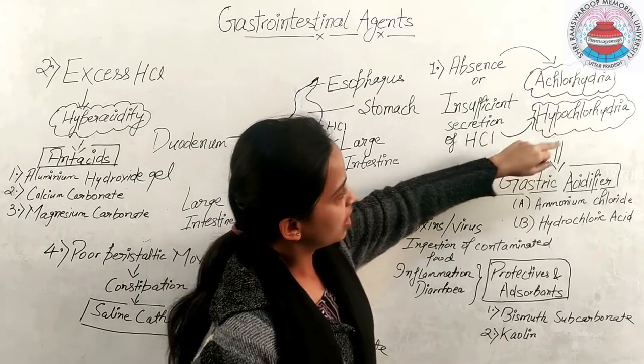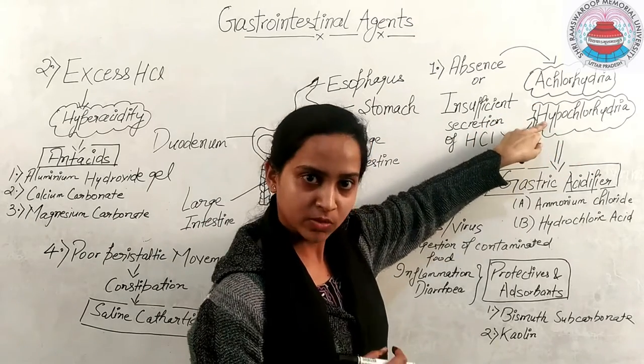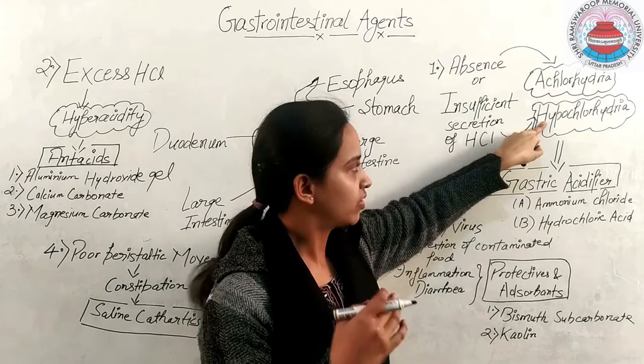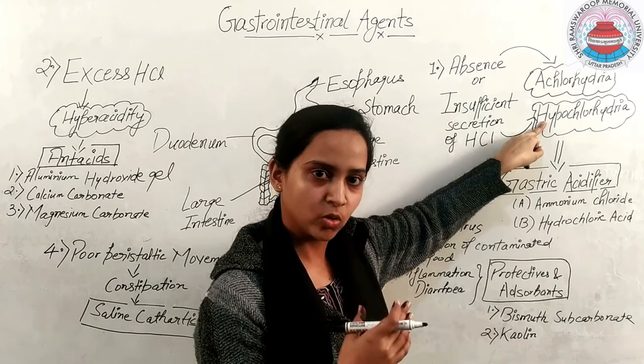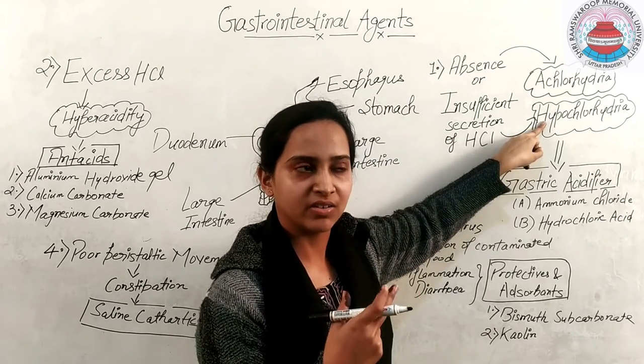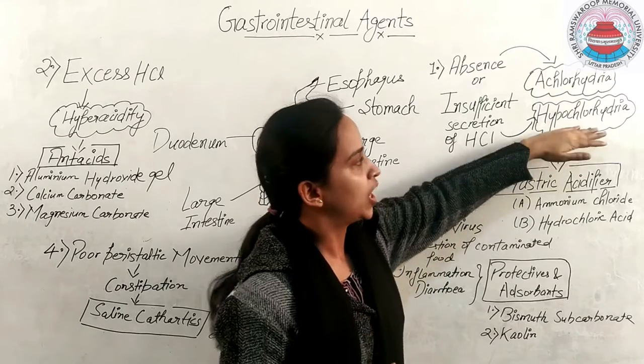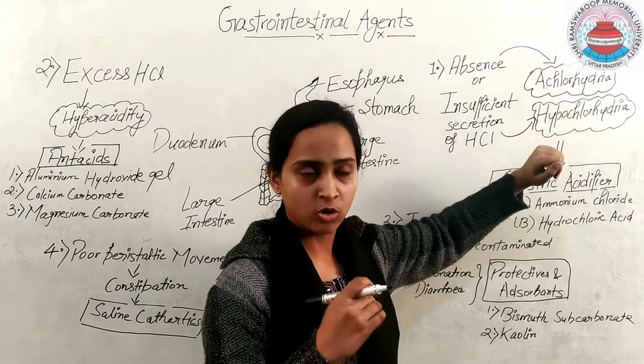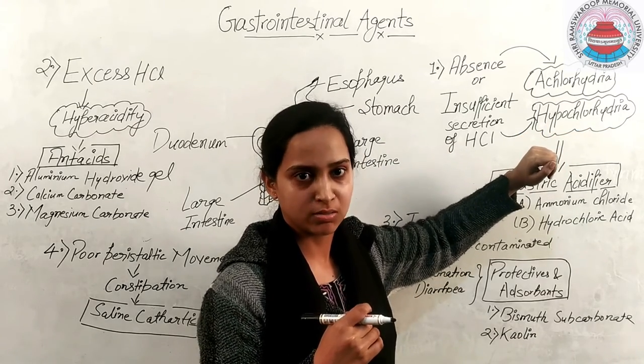And the second point is hypochlorhydria. Hypo means less secretion of chlorine. By chlor, you will understand chlorine, and by hydria, you will understand hydrogen. So hypochlorhydria means less secretion or insufficient secretion of hydrochloric acid.